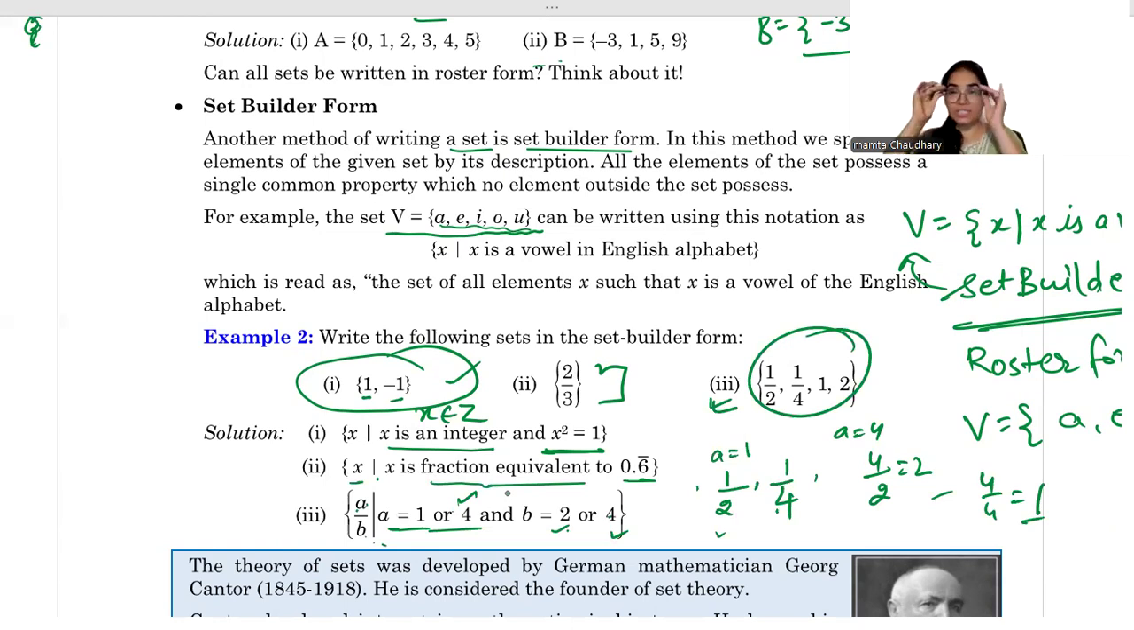Okay. So in this video, we have learned what a set is and the different forms of writing or representing a set, which are roster form and set builder form. Okay. So revise this. In the next video, we will be learning a few more new things. Okay. So keep revising, keep practicing and stay happy with maths.